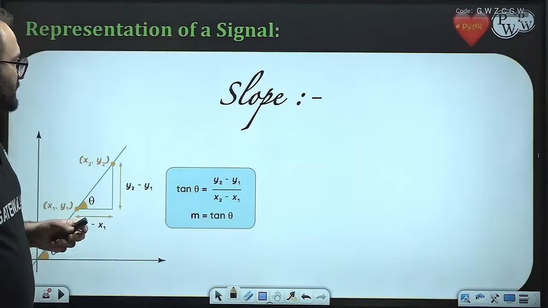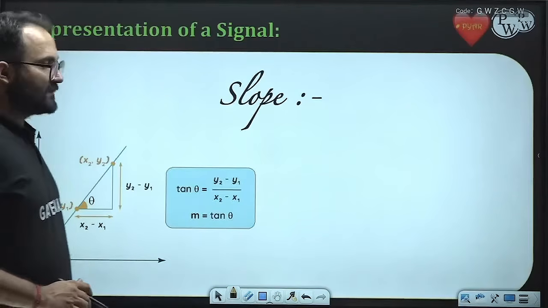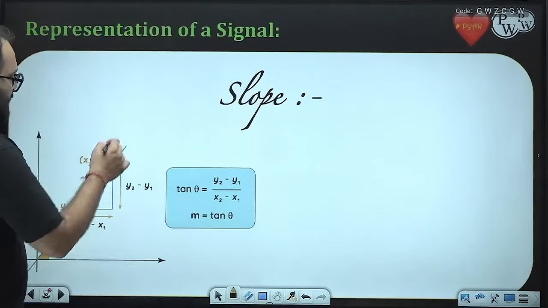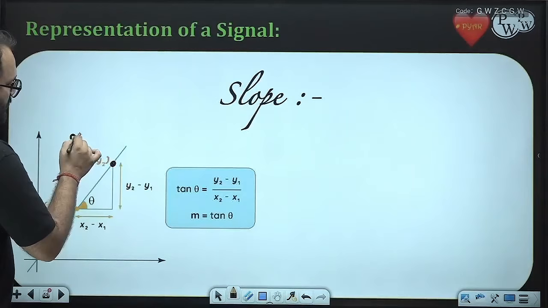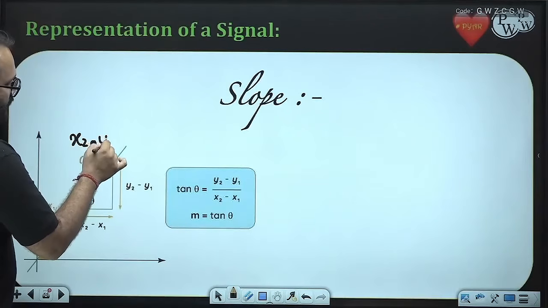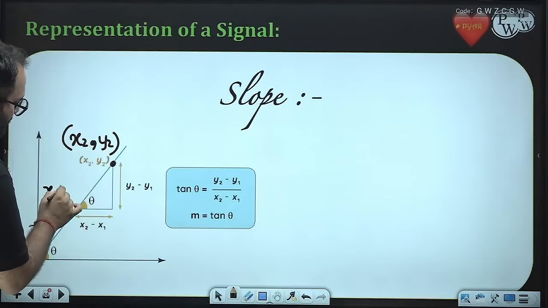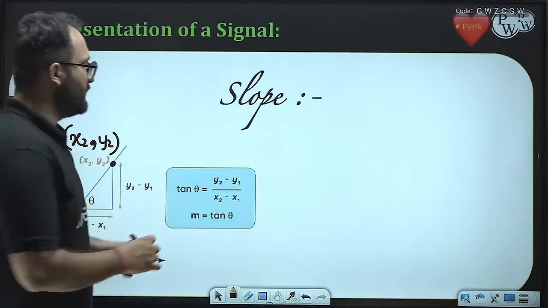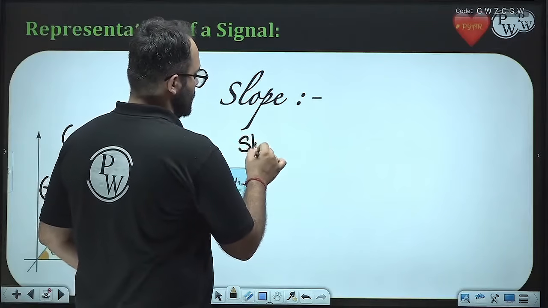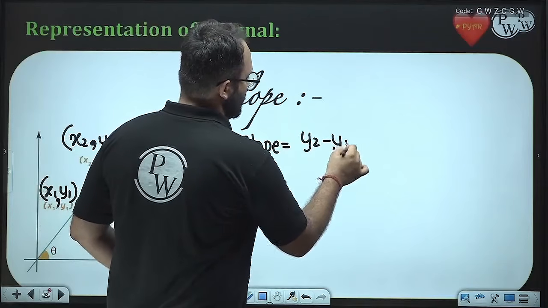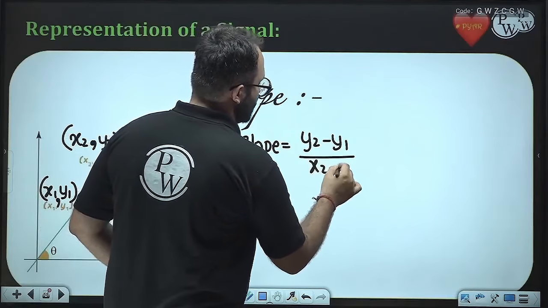We all know what the slope is. Suppose we have a straight line and it has two points, x2, y2 and x1, y1. Then the slope will be (y2 minus y1) upon (x2 minus x1).